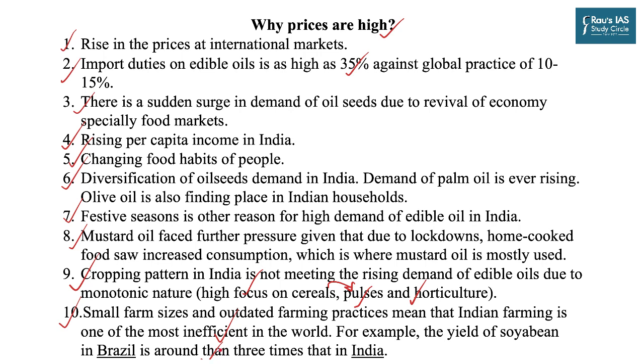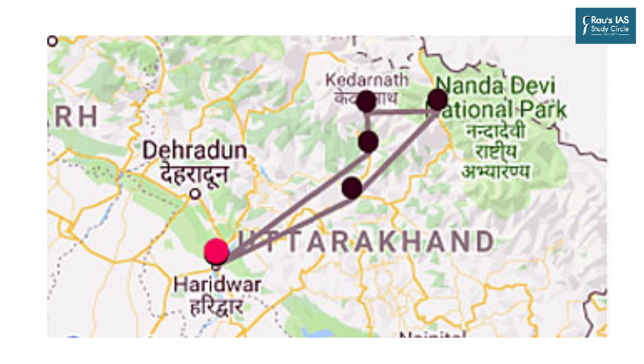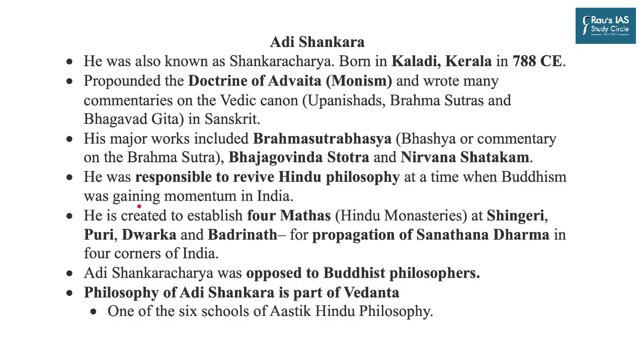Let us now move on to the next news. The next article for discussion again appears on page number 1. In Kedarnath, PM hails India's rishi tradition. So Prime Minister Narendra Modi has inaugurated several developmental works in Kedarnath, Uttarakhand. So just for the location, you know where Kedarnath is located. And the plans also included the unveiling of a statue of Adi Shankara and the monuments related to his samadhi.